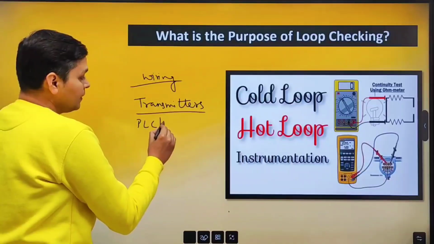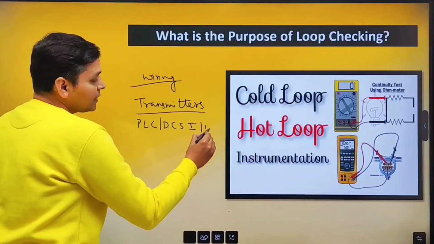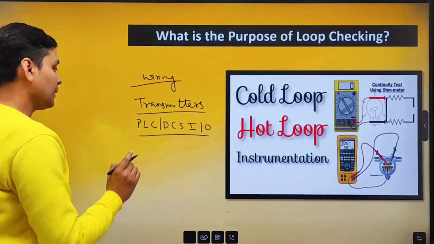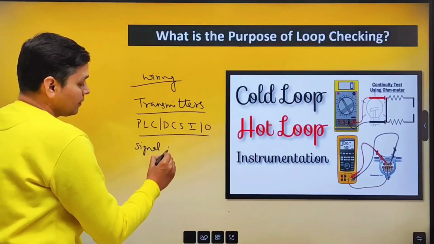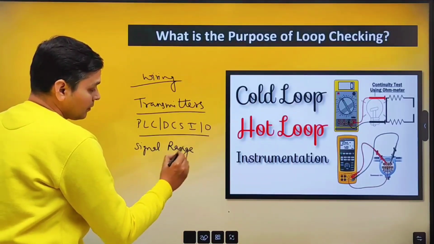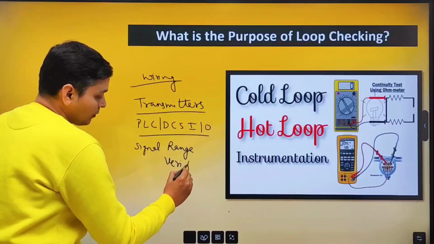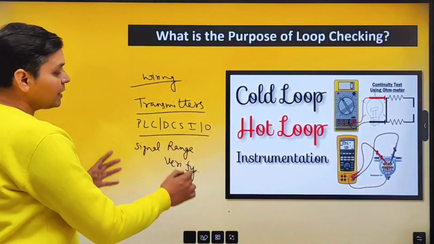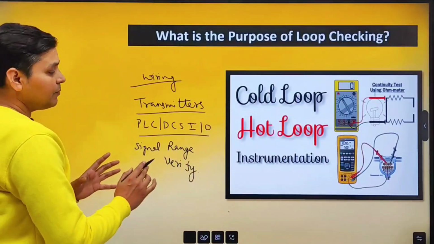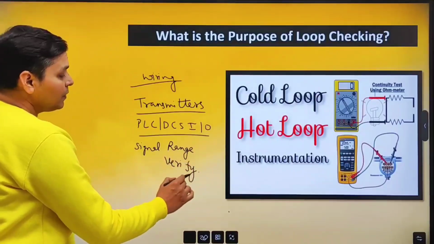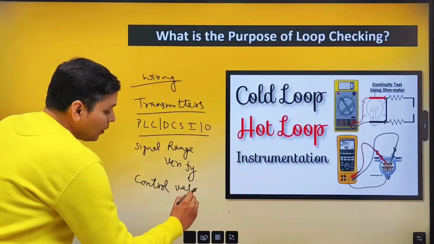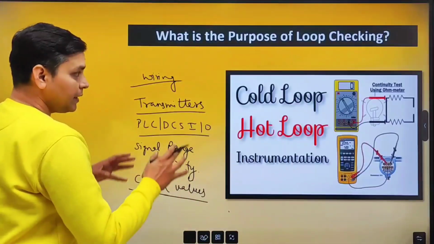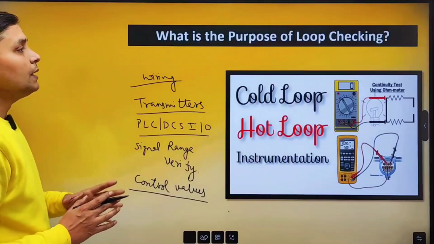PLC DCS input outputs are connected properly or not. Signal range verification. In this step, we will check 4 to 20 milliampere signal is scaled properly or not, and control valves are properly connected and they are functioning correctly or not.